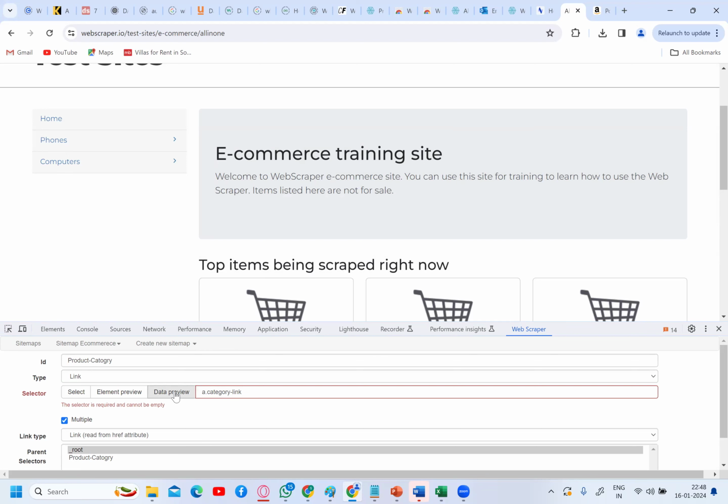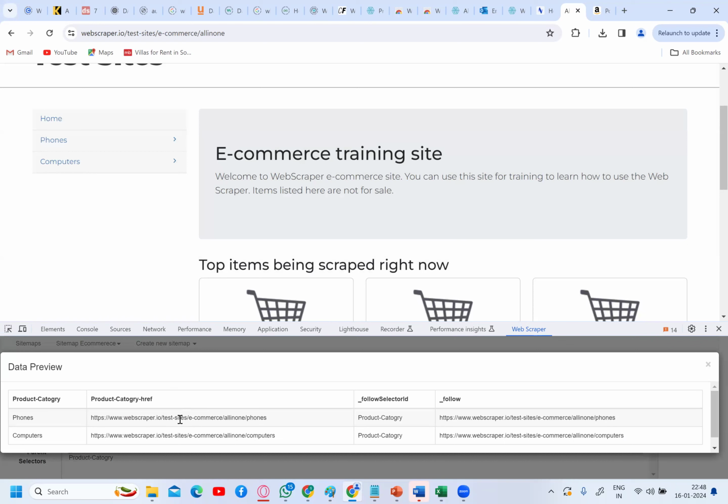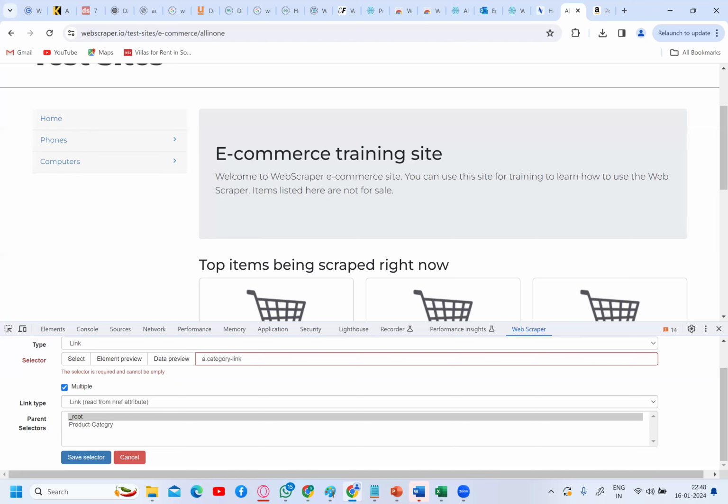How can you analyze that you are in the right path? Click on data preview. See here, it is extracting the data. What data? See, product categories, it has extracted. The pages, it has extracted the links of the product. It is able to identify, okay, these are the links of the product category. Yes or no? If you are not getting the data, you're doing something wrong. Okay, fine. So now just scroll down.